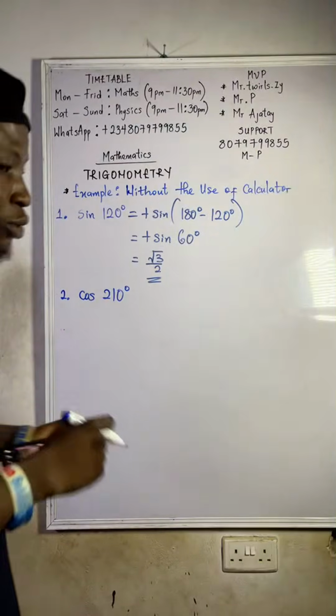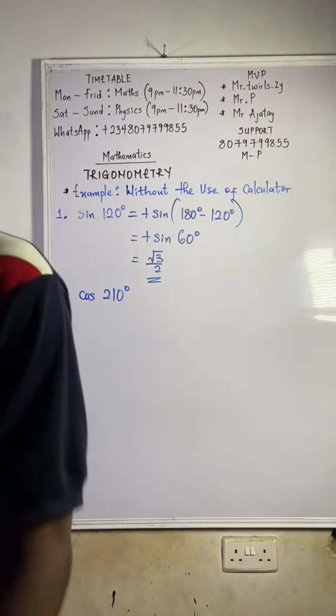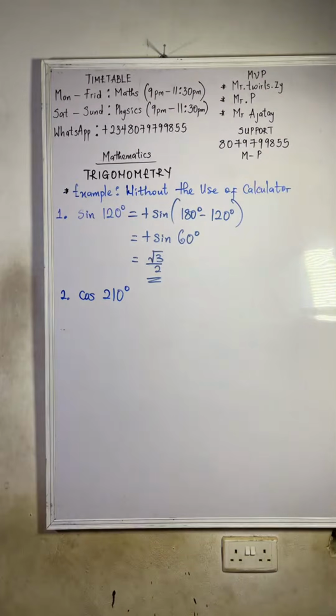Proving your root 3 over 2, we are coming to that now. If I start proving now, you'll be shouting, proving. You don't need it. These things are not hard. We are coming to that one after, and that's the next thing we are doing. It's not about proving. It's something you can know in your head. Put it in your head. But I'll do one proving for you. If I start doing proving now, it will be as if we are just wasting time here. The proving is not the main thing.